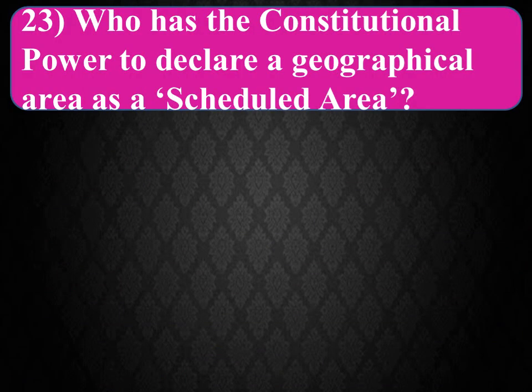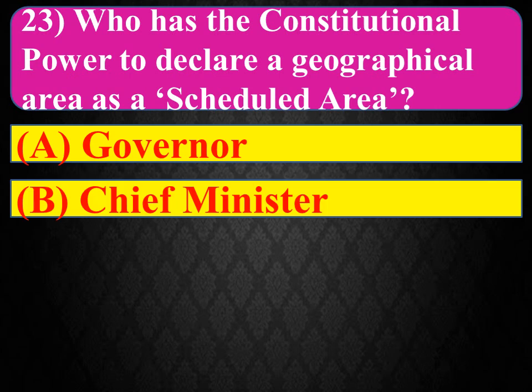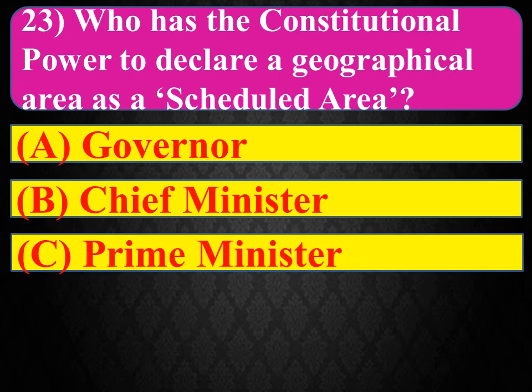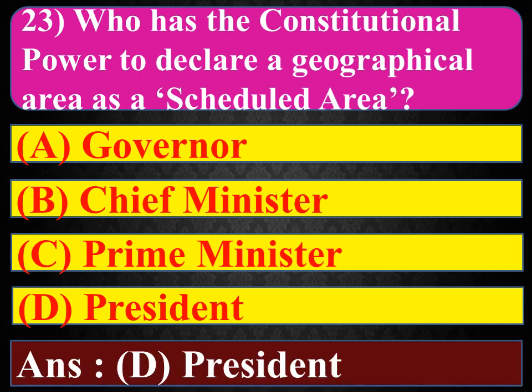23rd question is, who has the constitutional power to declare a geographical area as a scheduled area? Option A, Governor, option B, Chief Minister, option C, Prime Minister, and option D, President. And the right answer is option D, President.